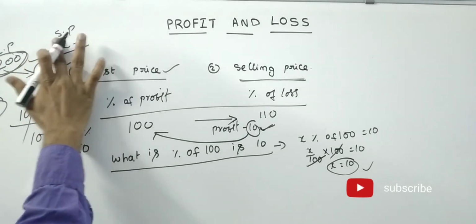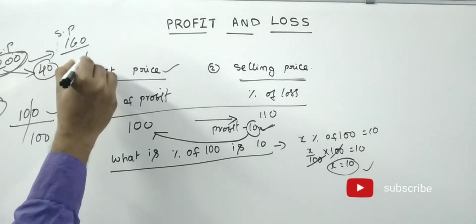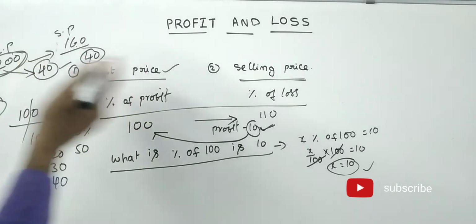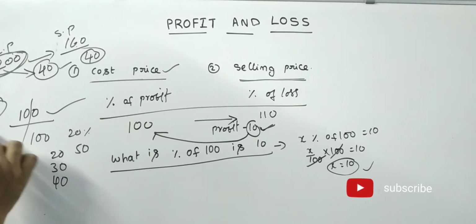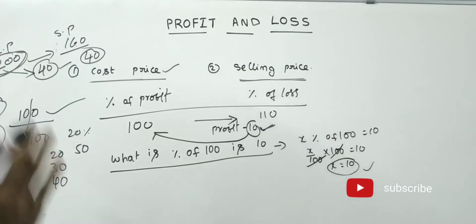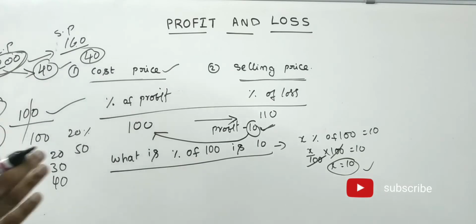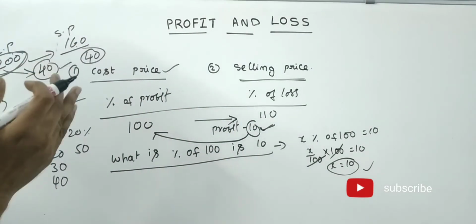Same way, if he sells that item for 160 rupees, then how much loss will he get? 40 rupees loss he will get. Then what is the percentage of loss? Same, 20% loss he got. Same way, whenever we have to find the percentage profit or percentage loss, we should compare with the cost price only.